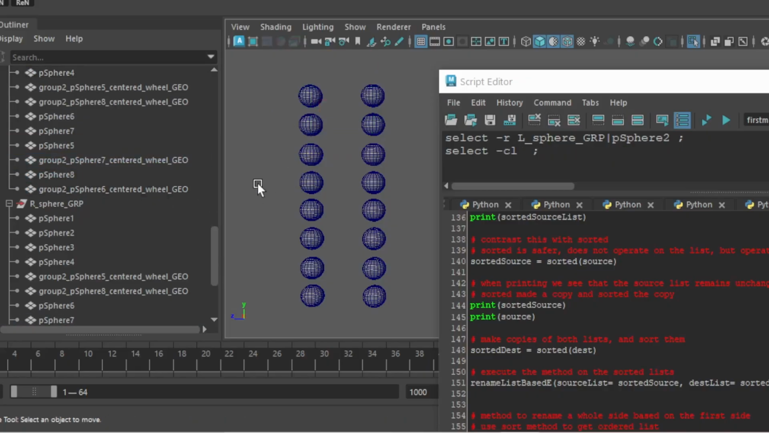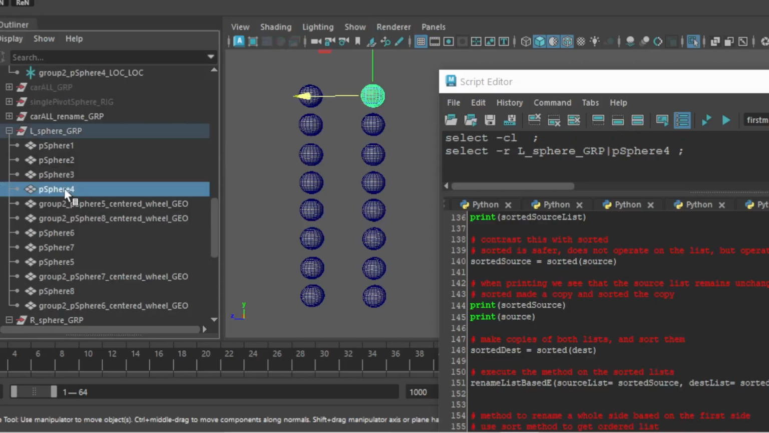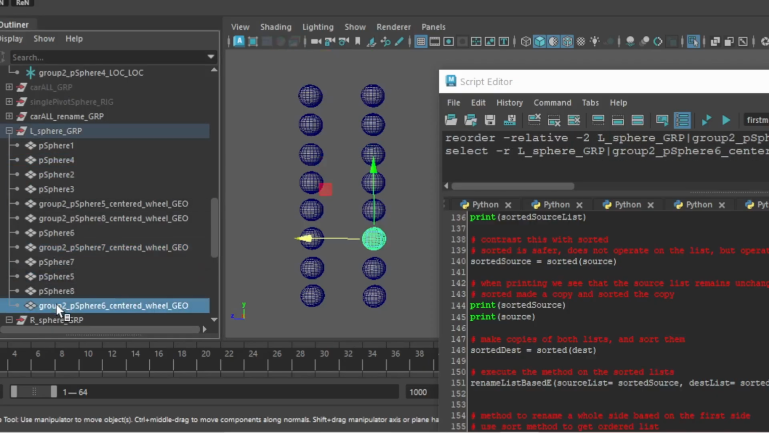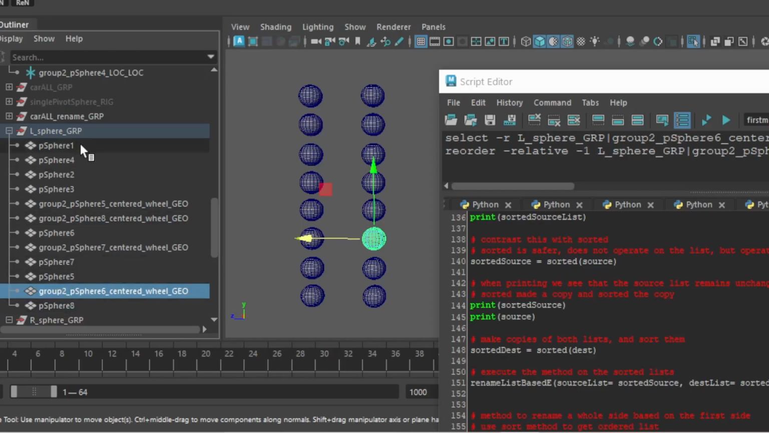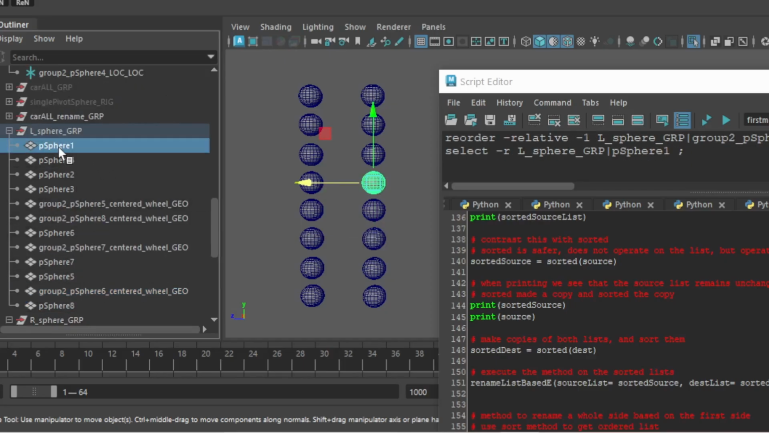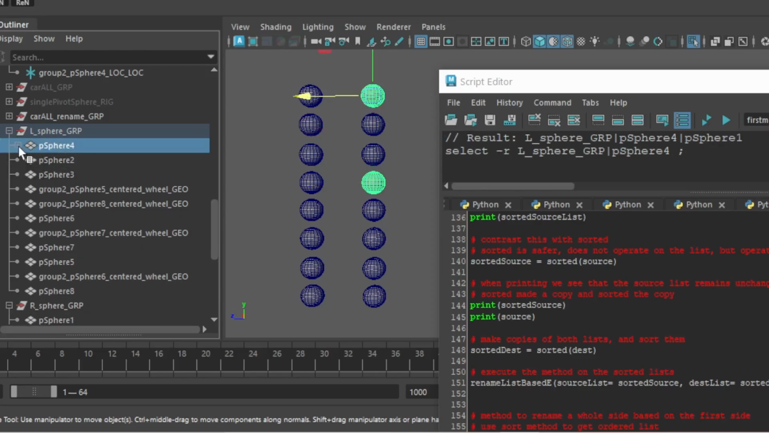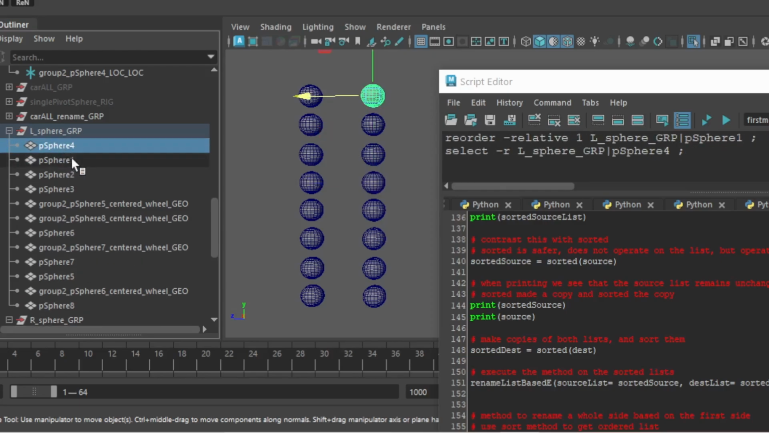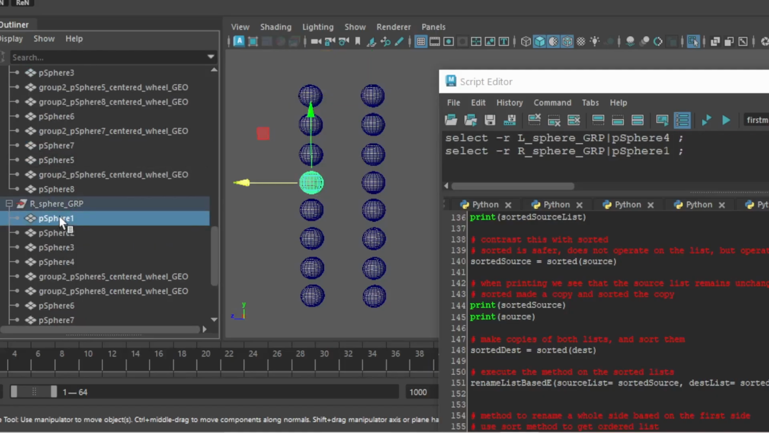Okay, but what if that's not the case? What if that list gets reordered? Okay, so now we've got some inconsistencies from one side to the other. So maybe we don't have the same order and we can't rely on that when we do our renaming method.